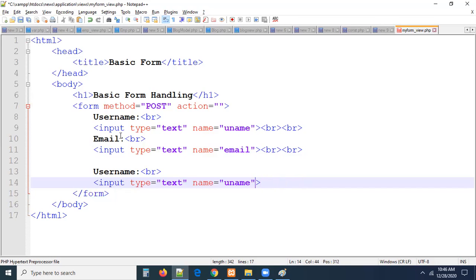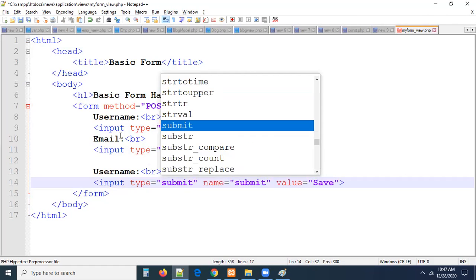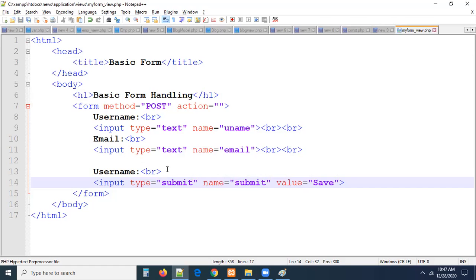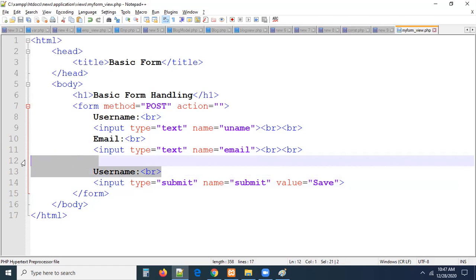Let me remove this. This is the form we created. For this, I'm giving some value equal to save. Okay. Here, for the submit button, I'm just going to provide submit or anything. You can take the button name as anything. And here, actually, I'm going to take this as a submit button, name as submit. Type is submit, guys. Now, for this, we don't require any label, right? Let me remove the label as well.